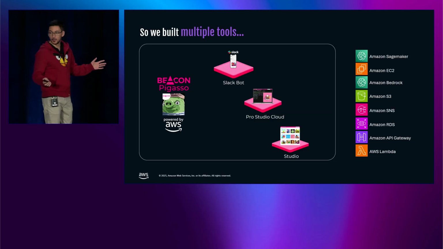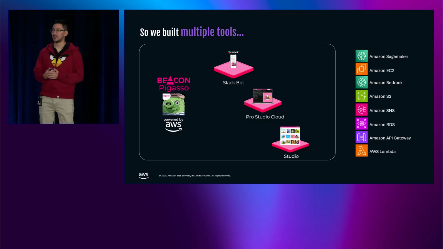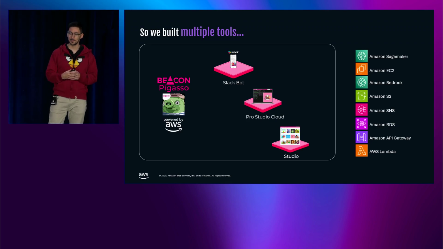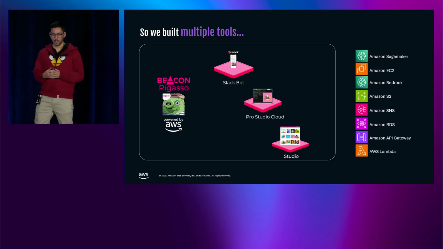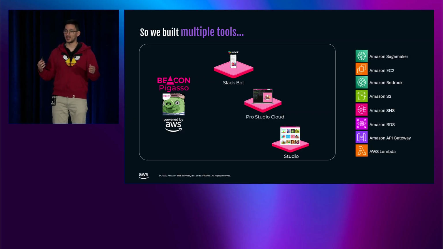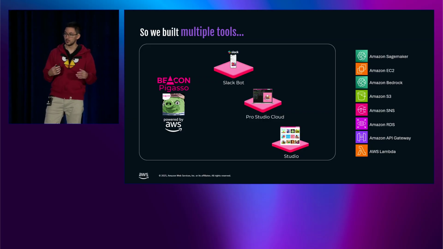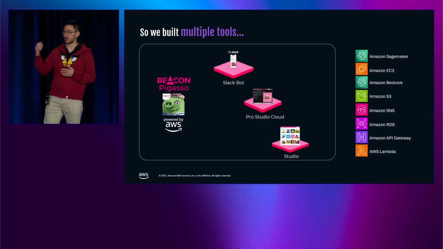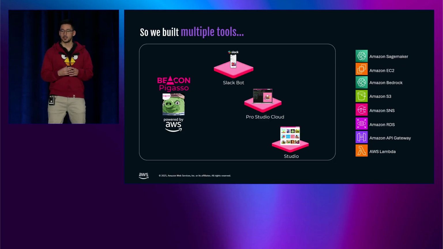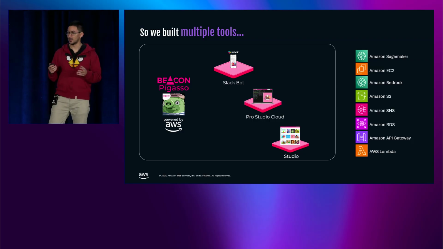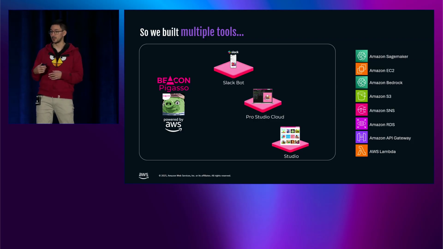So that's why we built multiple tools, powered by AWS. And we call them Beacon Pegaso. So I'm going to explain now about this, but before that, I want to say that I don't work in a game team. I work in Beacon, which is a central unit that provides games as a service, as a platform for our games. So basically, making games can be science and an art, and Beacon takes care of the science so the games can focus on crafting joy.